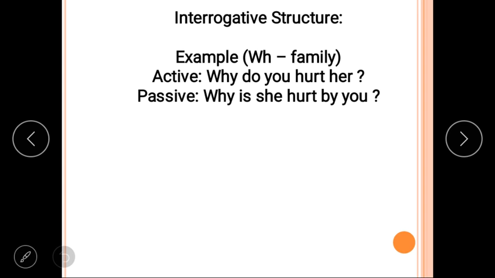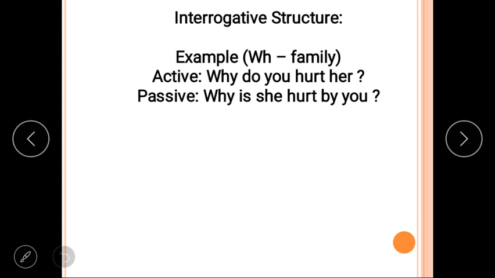Why do you hurt her? At this time, what will we do? We will not change the structure. If it is interrogative, we will not change its structure. It will remain interrogative in passive also, and we also don't change the tense. So, why do you hurt her?